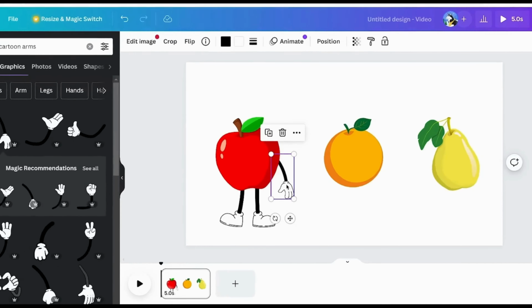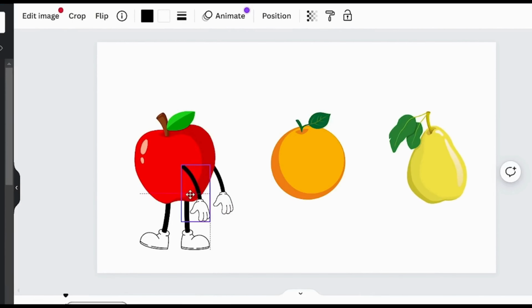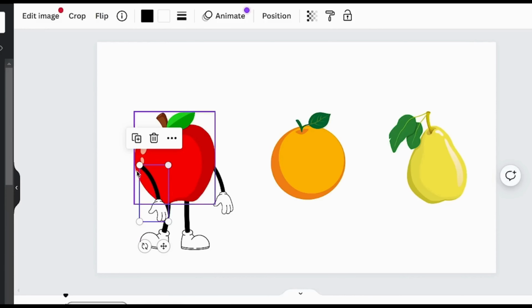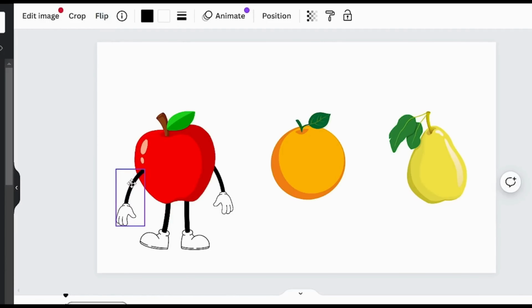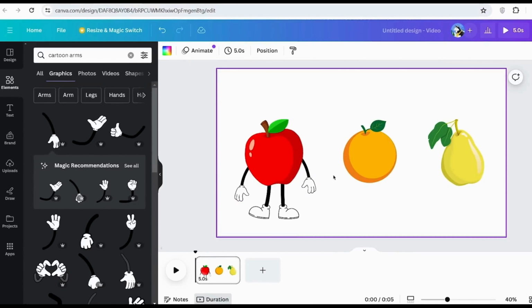In order to do this, you click onto this one, right-click, Duplicate. Now we have two arms, but it's a little bit sideways. Don't worry, that's an easy fix. Simply click Flip, Horizontal, and then there you go. We can now adjust it, and then send it behind, and look at this, the apple is already looking way better. And now the last thing we need to do is give him a face.